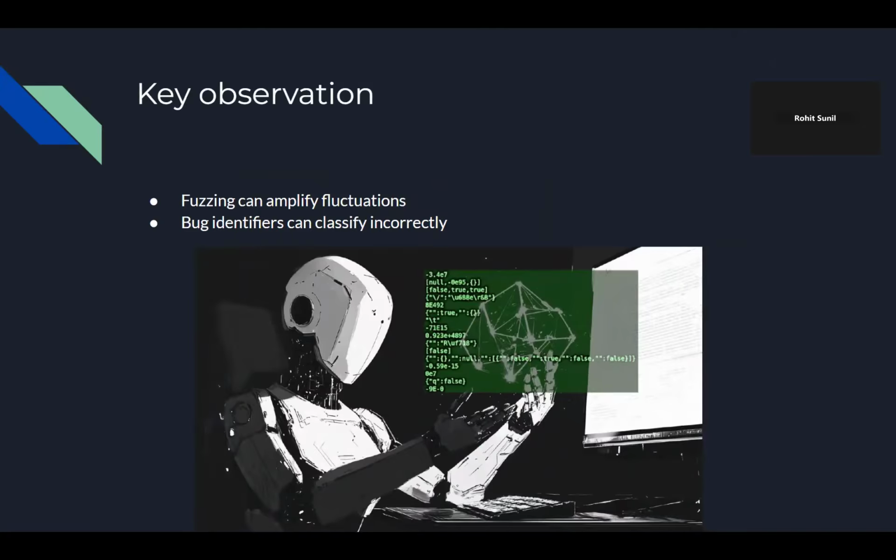So I made a key observation, I guess, from reading the paper. And this is a key observation that I feel like Igor builds on: crashing fuzz inputs, so any input that actually causes the crashes, can actually execute a lot of irrelevant code before crashing. In other words, the execution path contains noise. And this noise is just a bunch of code that is unrelated to the actual crash.